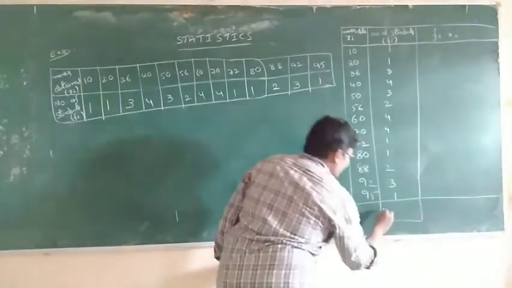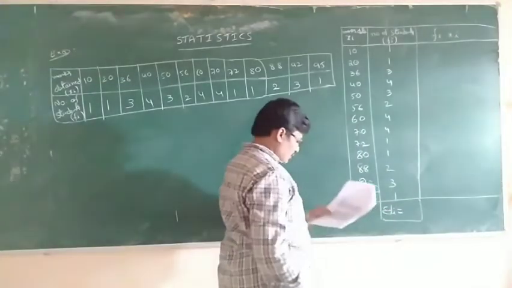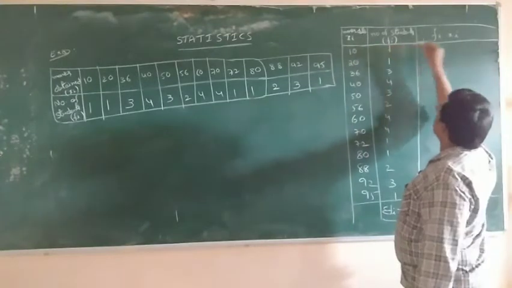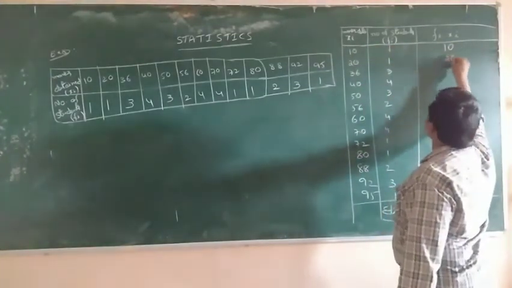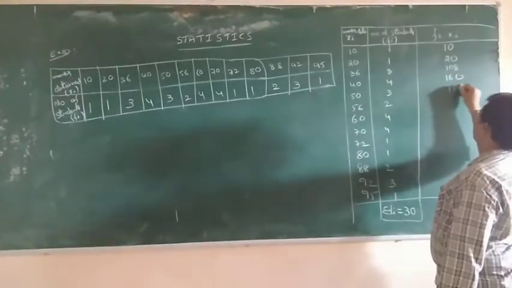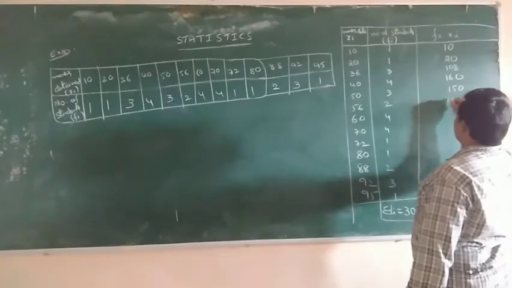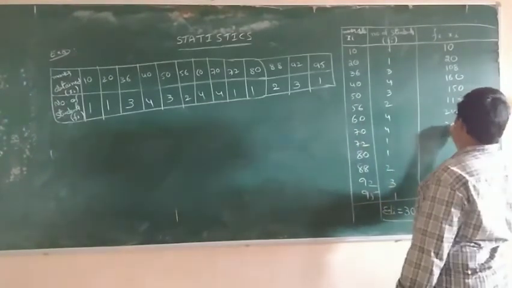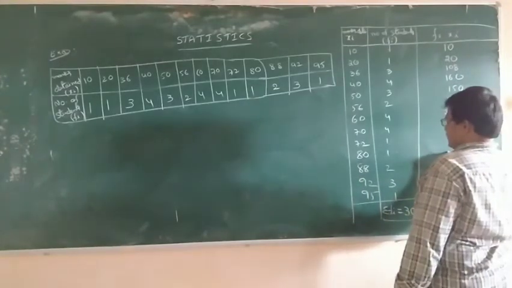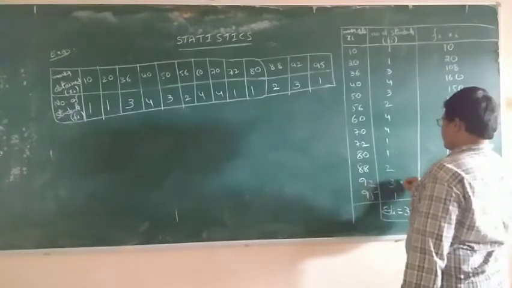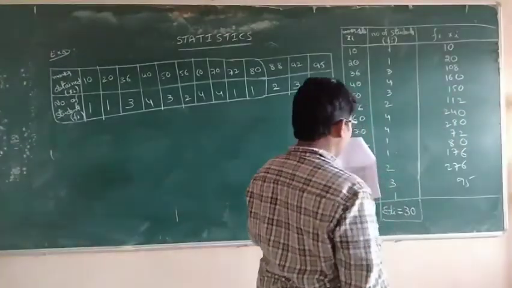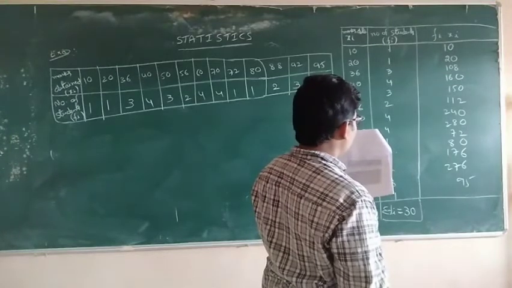Totally, sigma fi is equal to 30. Now fi into xi: 10 into 1 is 10, 20 into 1 is 20, 36 into 3 is 108, 40 into 4 is 160, 50 into 3 is 150, 56 into 2 is 112, 60 into 4 is 240, 70 into 4 is 280, 72 into 1 is 72, 80 into 1 is 80, 88 into 2 is 176, 92 into 3 is 276, 95 into 1 is 95.